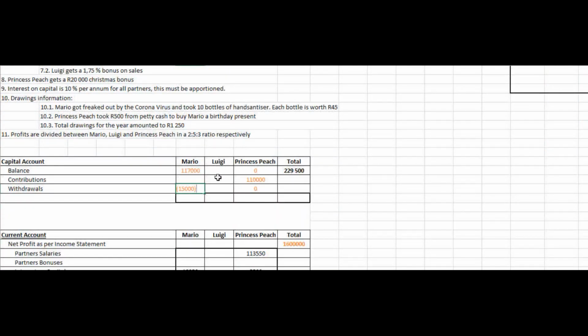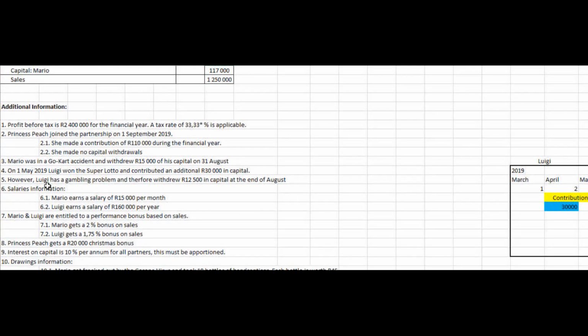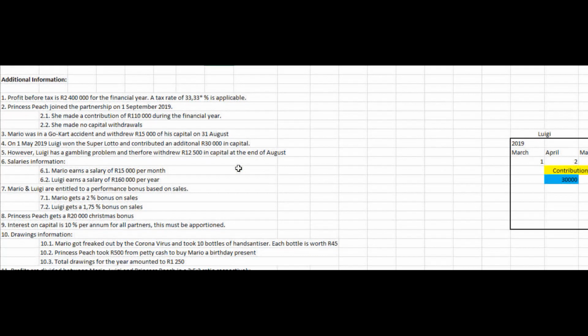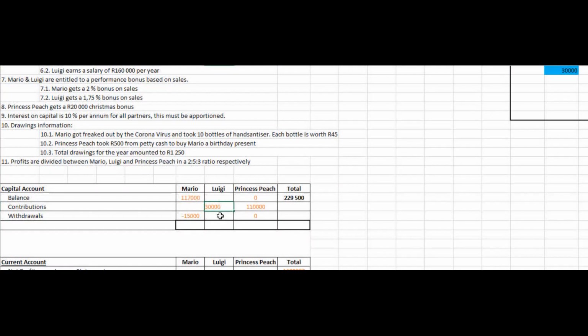So under capital contributions, Luigi contributed 30,000 Rand. However, Luigi has a gambling problem and therefore withdrew 12,500 Rand in capital at the end of August. So if we go to the withdrawal section of Luigi, we will minus 12,500 Rand.